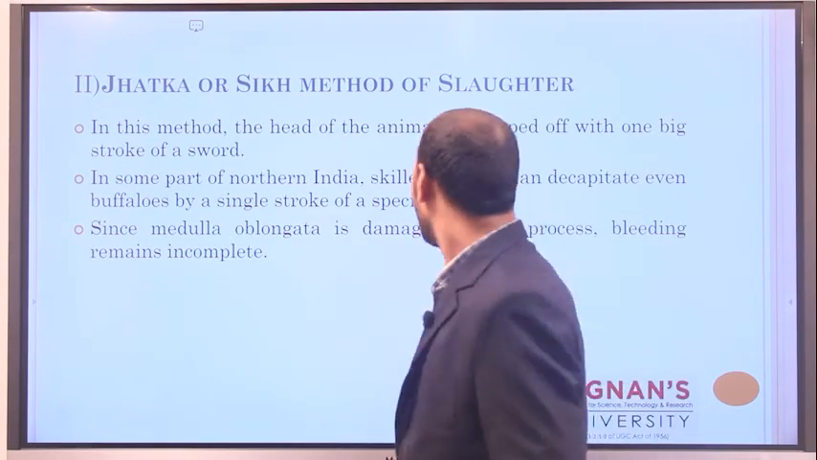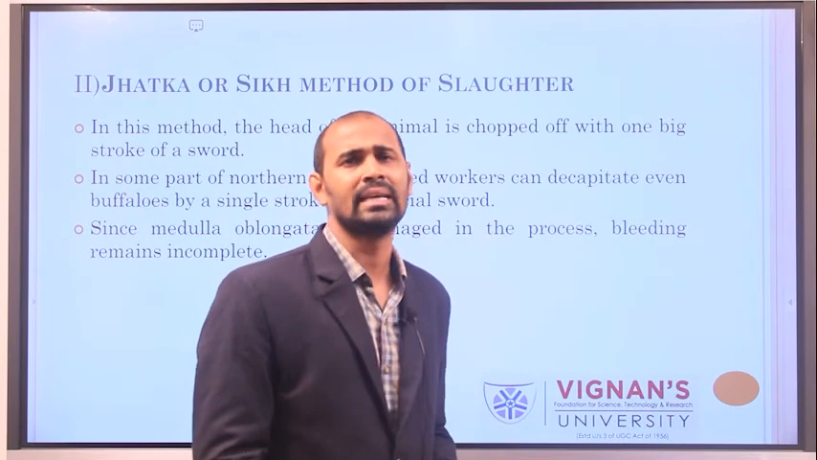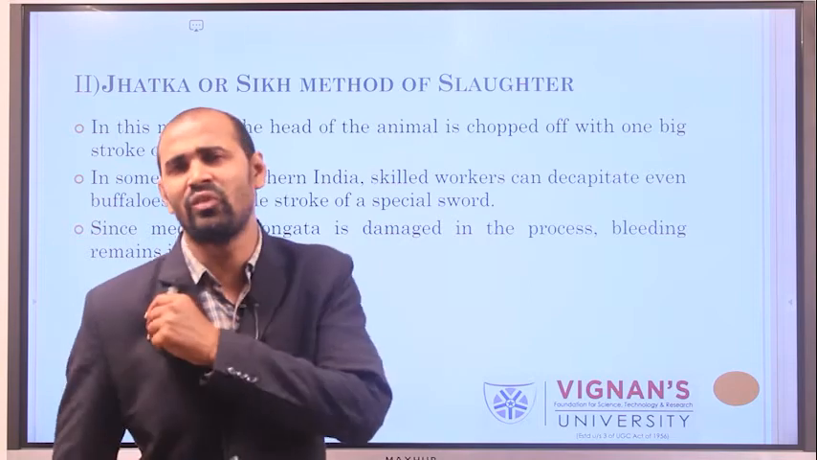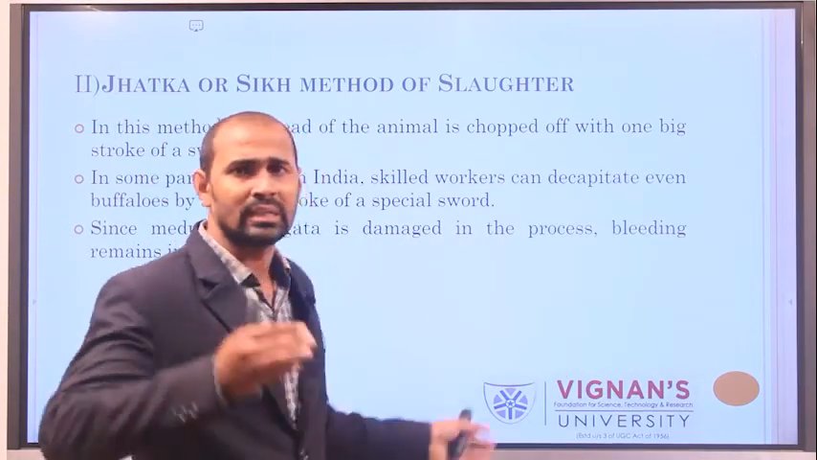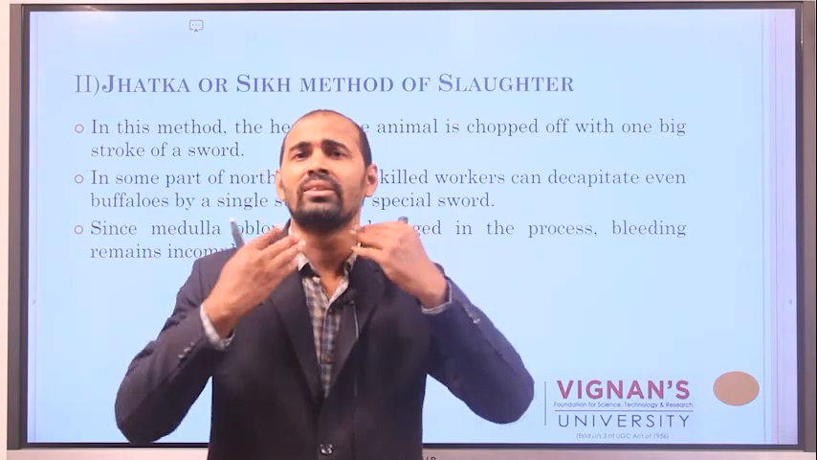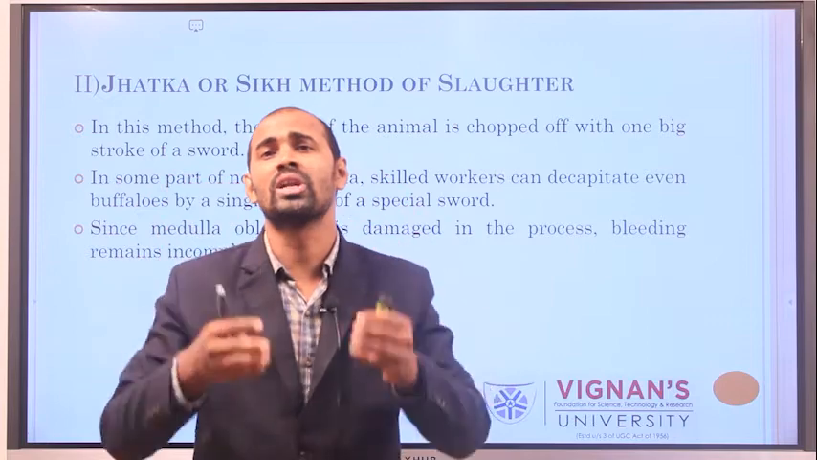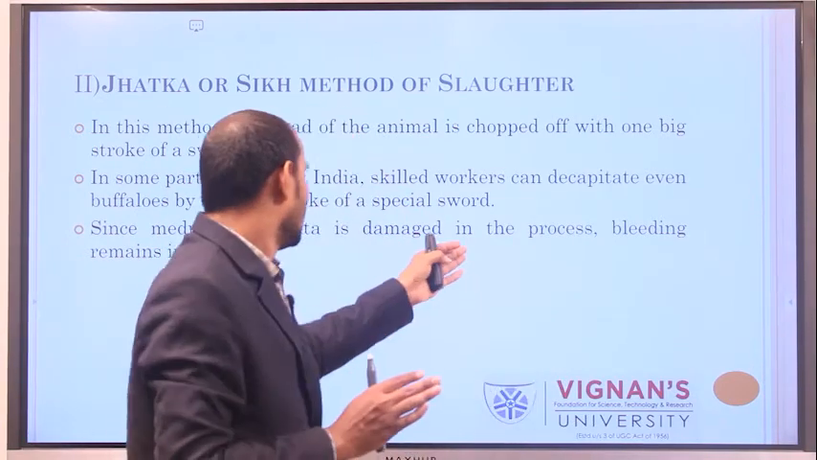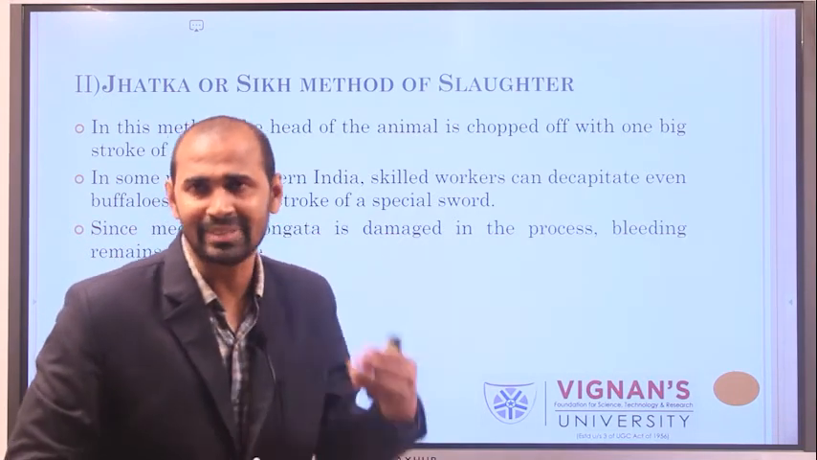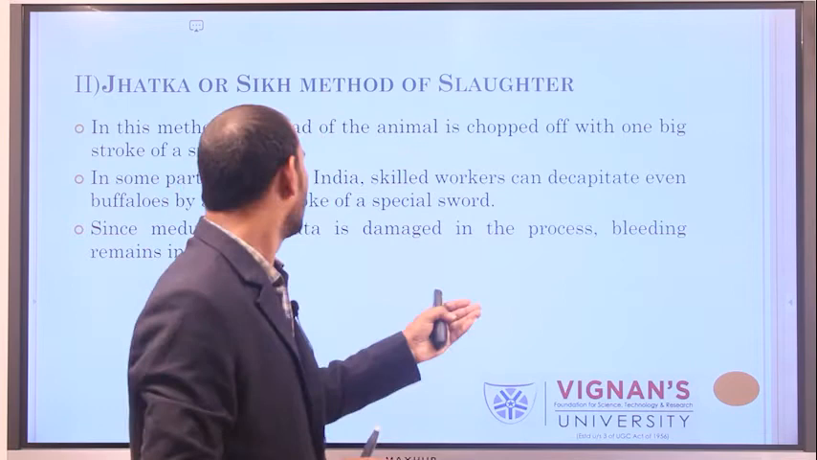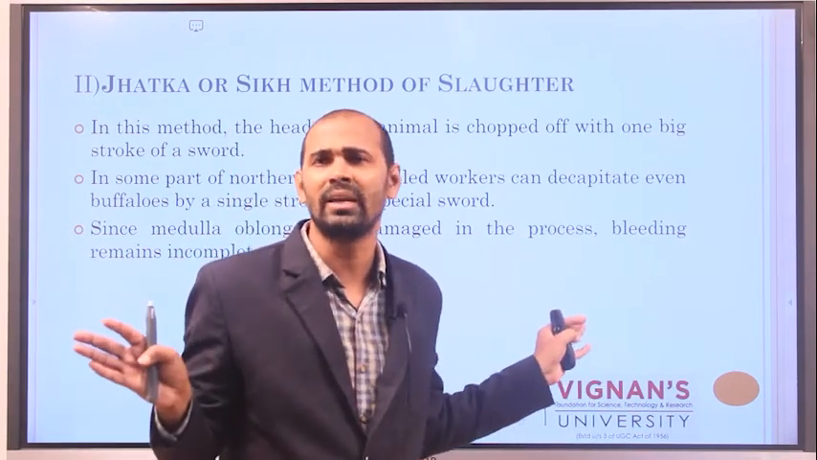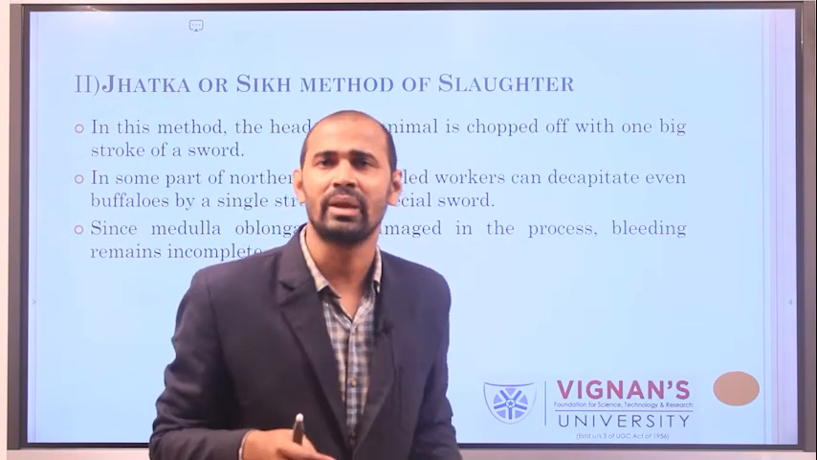In this method, the medulla oblongata is severely damaged. Since the medulla oblongata is severely damaged, Sikhs generally won't eat the head portion of the animal. Since the head is removed by decapitation, bleeding remains incomplete, and as a result hemorrhages may form.